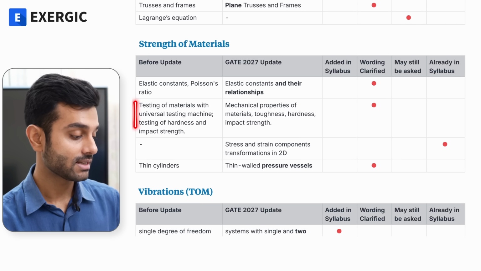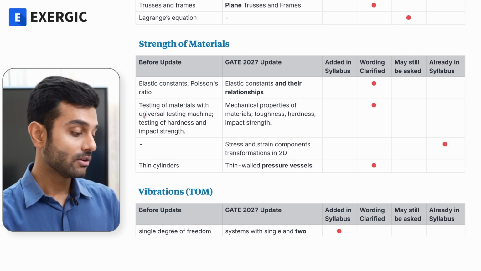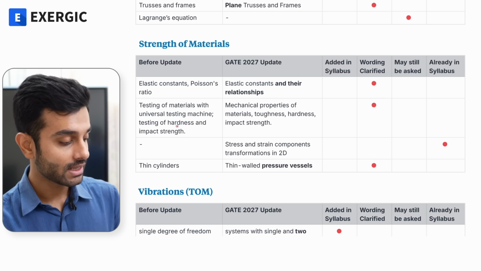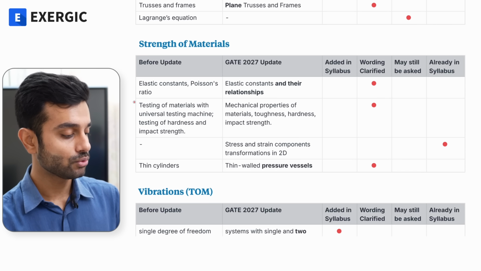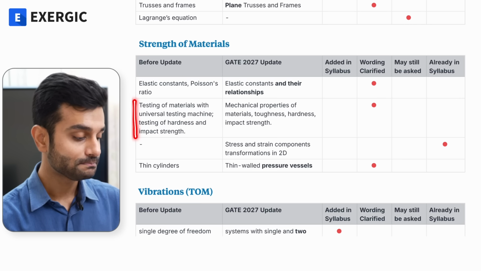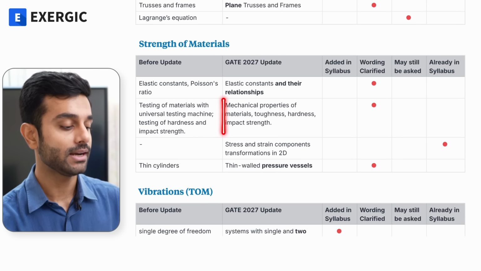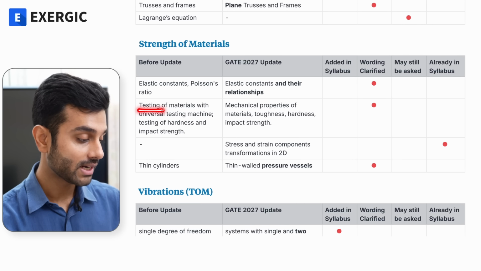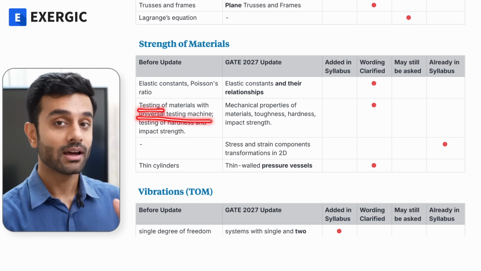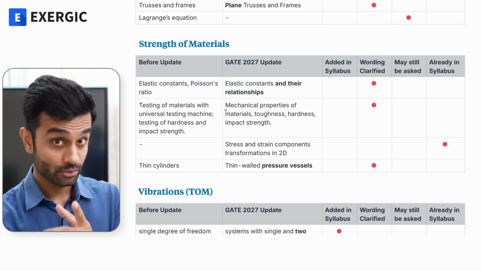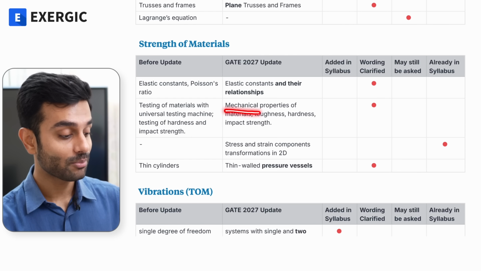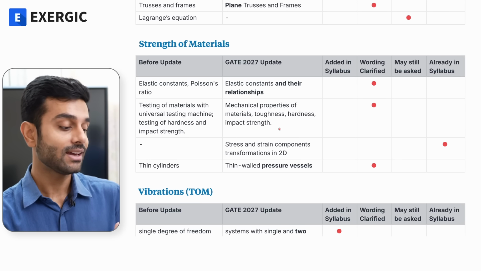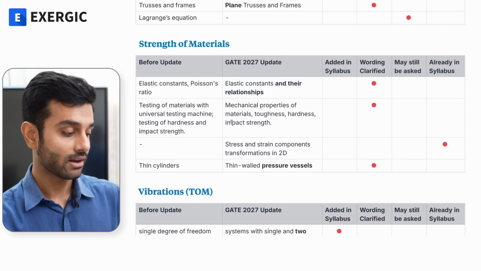This case is interesting. Testing of materials with universal testing machine. This was one. And testing of hardness and impact strength. These two things were separately mentioned earlier. And if you look at the update, here you won't find the word testing, you won't find the word universal testing machine. Rather, a new word has been added. You can analyze it and check. Mechanical properties of materials. This is a new word that they have added, which was not there earlier.